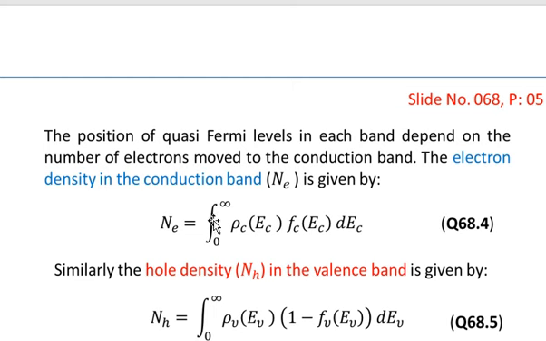We have used the probability formula in order to calculate the electron density. And rho c is the density of states per unit volume, Fc is the probability and dEC is the energy element. If you want to see the details of rho c, you should consult slide number 67.